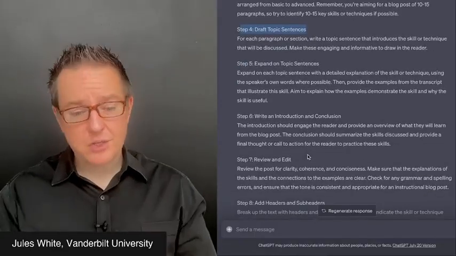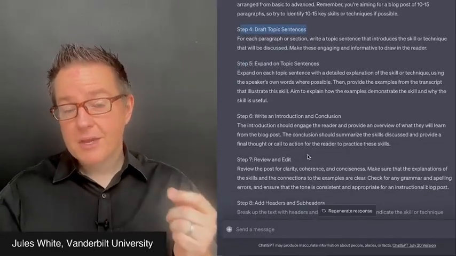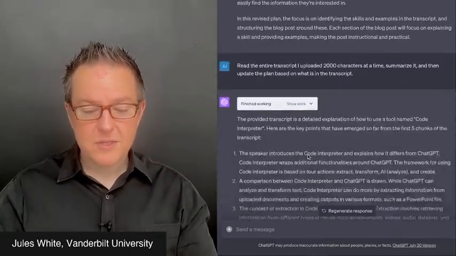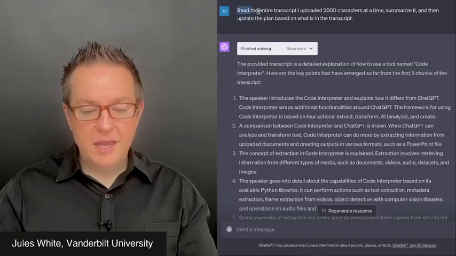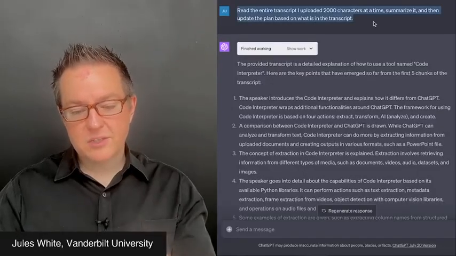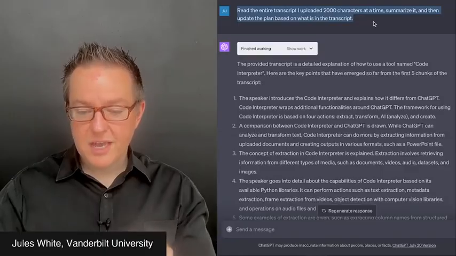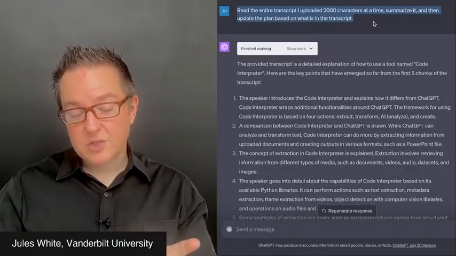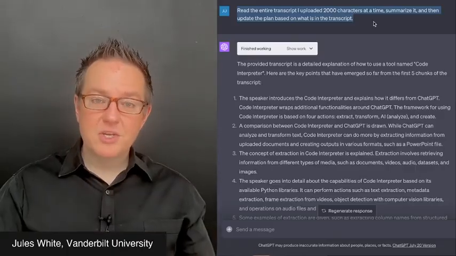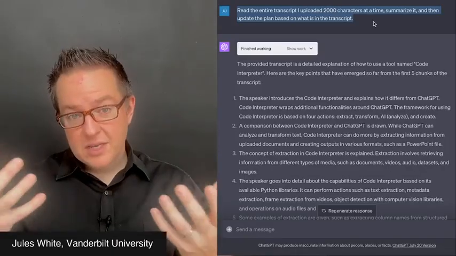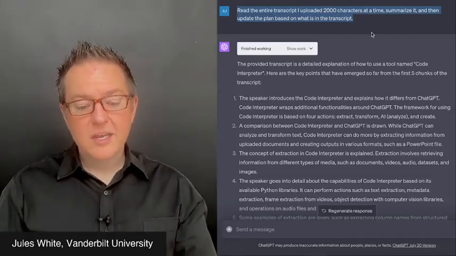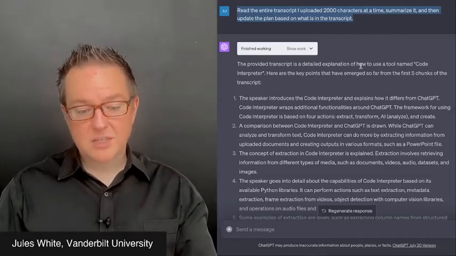Now I could have manually told it, remove that step, add this step. Of course I could have done that, but in this case I wanted it to think through how to do this. Now, I then say, read the entire transcript I uploaded 2,000 characters at a time, summarize it, and then update the plan based on what is in the transcript. So again, what I'm going to do is take the plan and use my content to refine the plan and make it more targeted towards what I'm about to actually operate on.